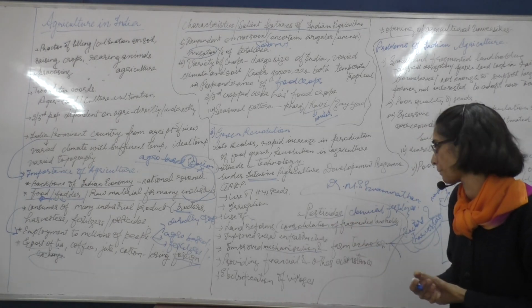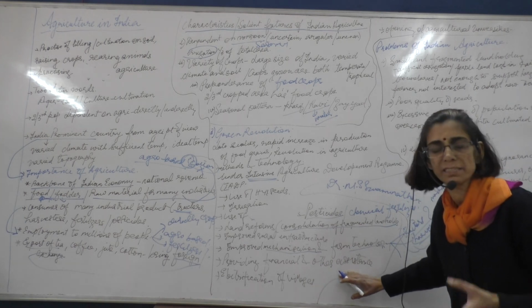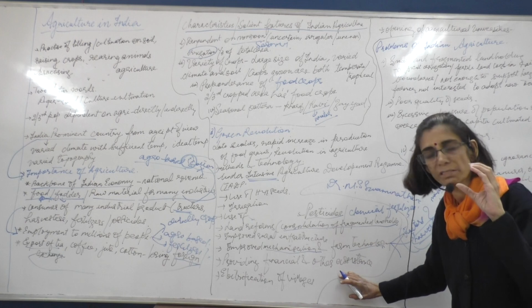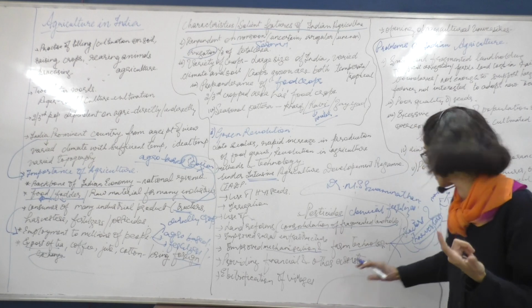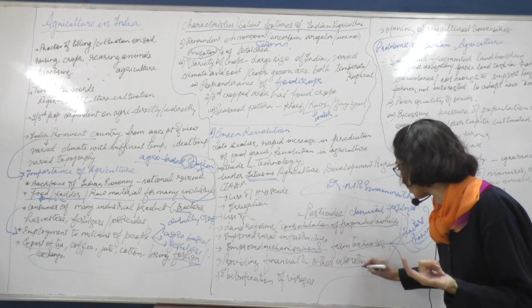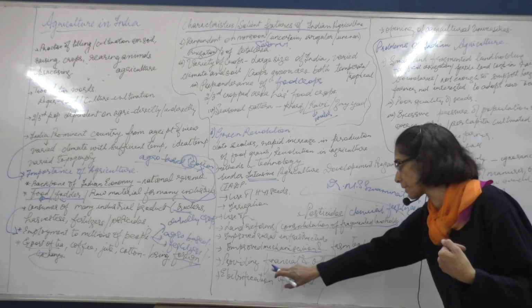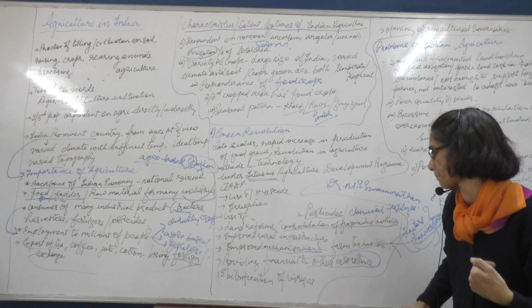Then opening of the banks, providing financial and other assistance, means opening of the banks so that they do not depend on the zamindars for taking the loan, which is at a very high interest rate, but rather taking it from the banks, which will give them at a lower interest rate. So providing them financial and other assistance.